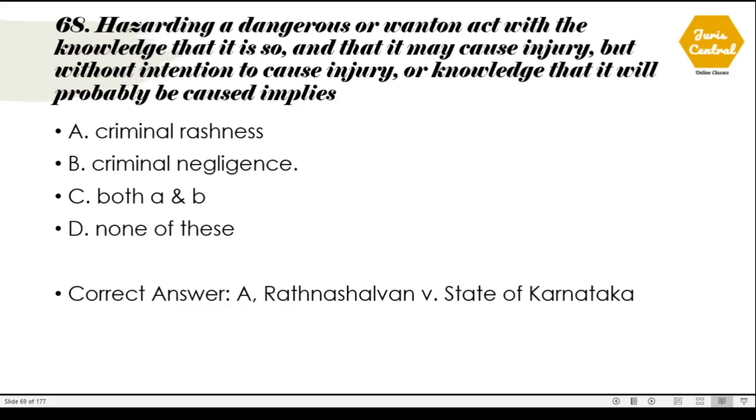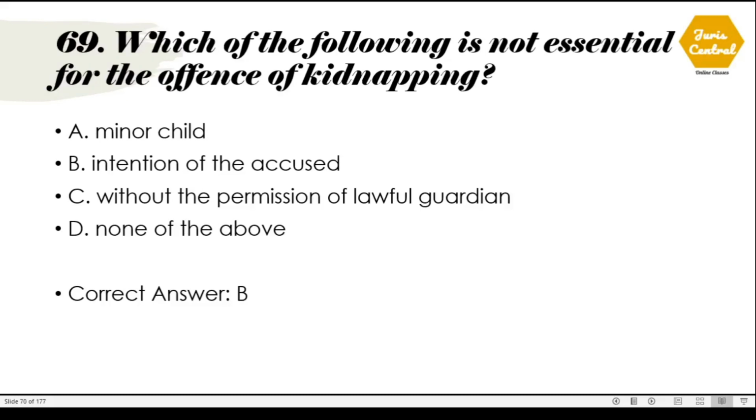68. Hazarding a dangerous or wanton act with the knowledge that it is so and that it may cause injury, but without intention to cause injury or knowledge that it will probably be caused, implies. So what it implies? The correct option is option number A, criminal rashness. And this definition is given in the judgment of Ratanlal versus State of Karnataka. 69. Which of the following is not essential for the offense of kidnapping? So intention of the accused, which is option number B, is not essential for the offense of kidnapping.